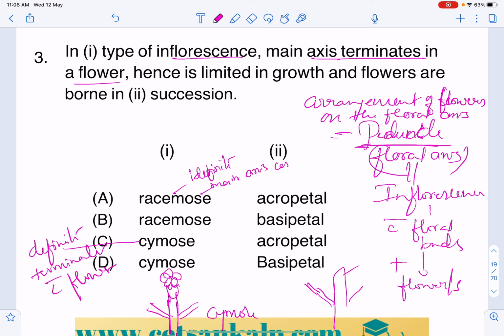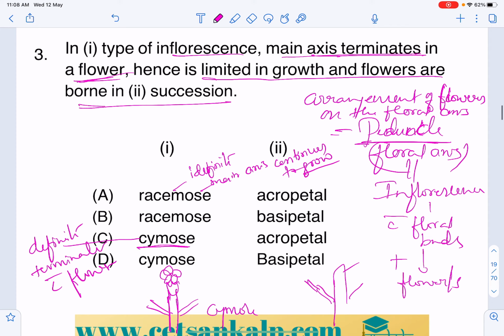The main axis continues to grow. There will be a continuous growth, right? So that is racemose. If the main axis terminates in a flower, that is cymose. Terminates in a flower, cymose. Hence it is limited in growth. And flowers are born in basipetal succession.